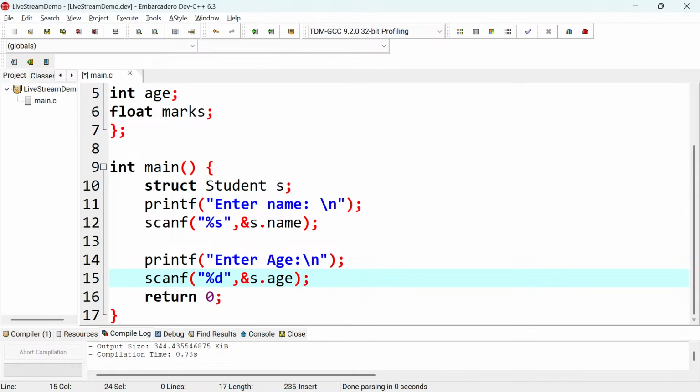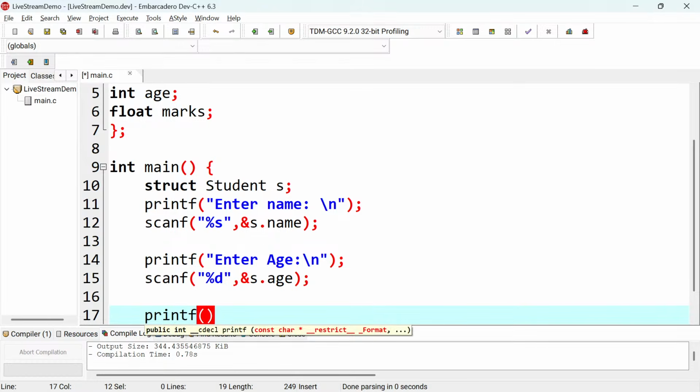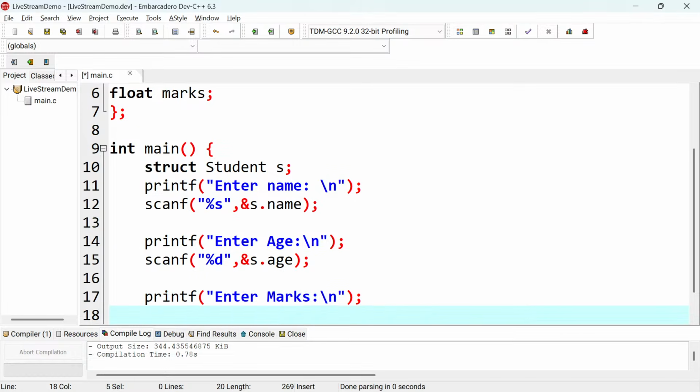The next thing is to take what? Is to take the marks, right? So I'll say printf again, something like this. So I'll say enter marks, and then I'll terminate here, then I'll say scanf.